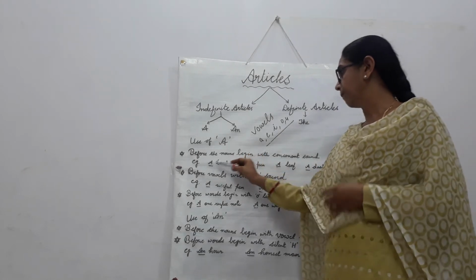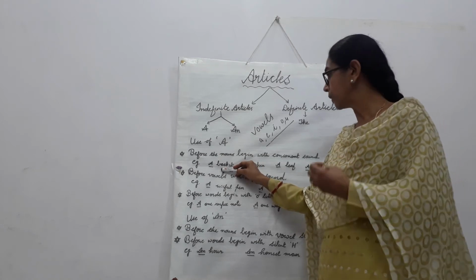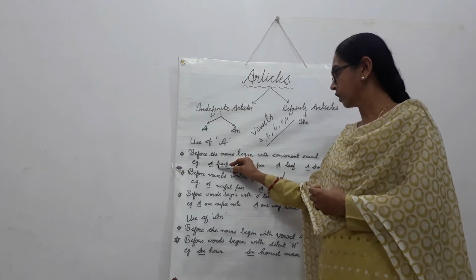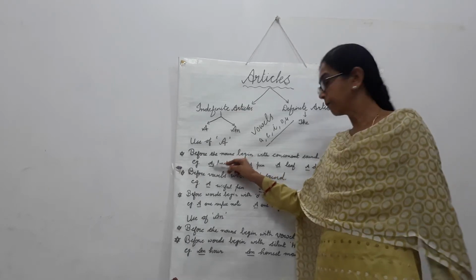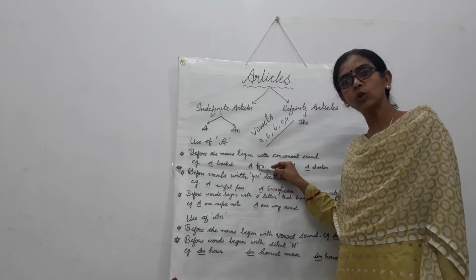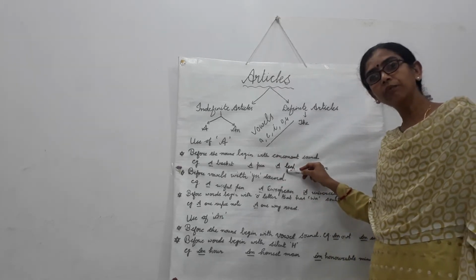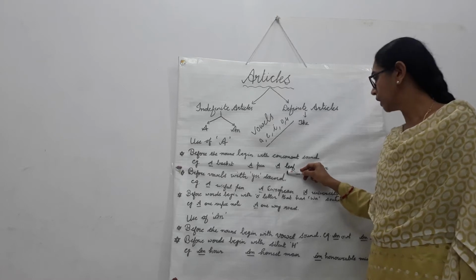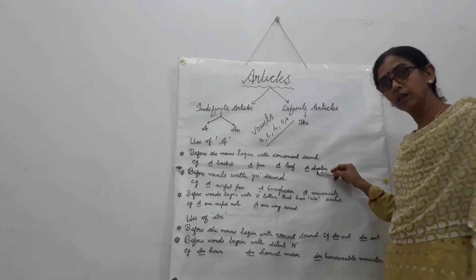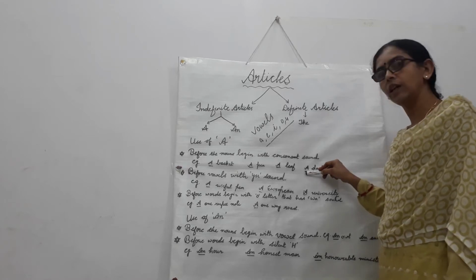See this example: basket. Basket is a word which begins with B, a consonant, so we use article a. Another example is pen. P is a consonant, so we use article a. Leaf, in leaf L is a consonant, so use article a. Duster, in this duster D is a consonant, so use article a.